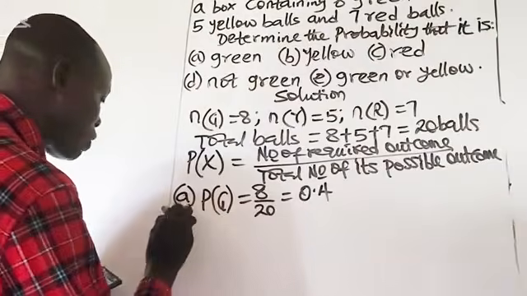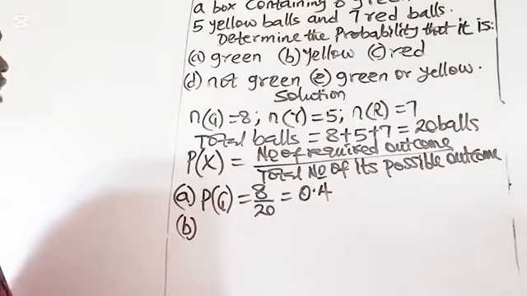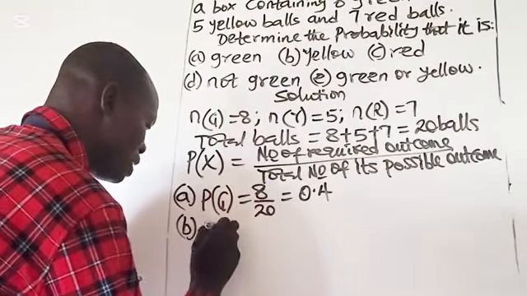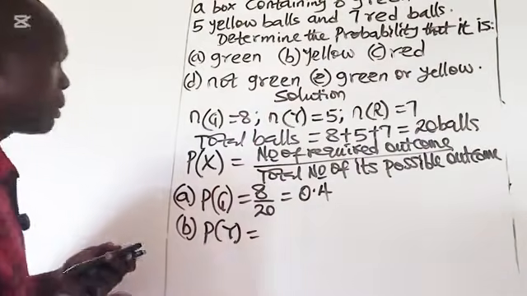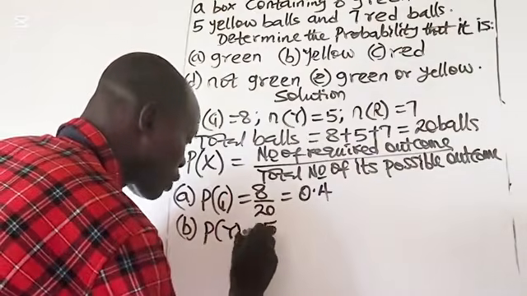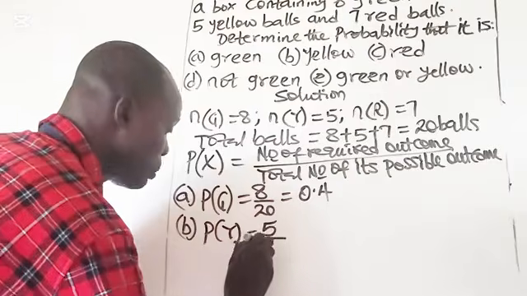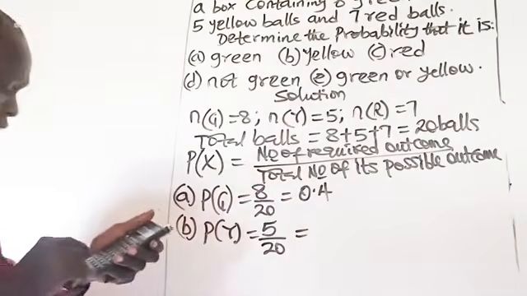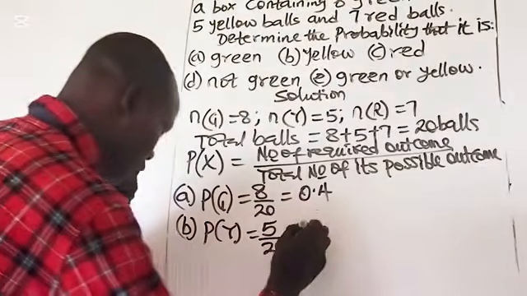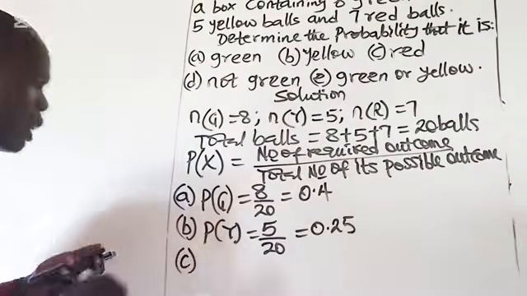In the B part of the question, you are to determine the probability that it is yellow. Probability of yellow balls. How many balls are yellow? We have 5 yellow balls. Number of required outcome, 5, out of how many balls altogether? Out of 20 balls. 5 divided by 20, that gives us 0.25. That is the solution to the B part of the question.